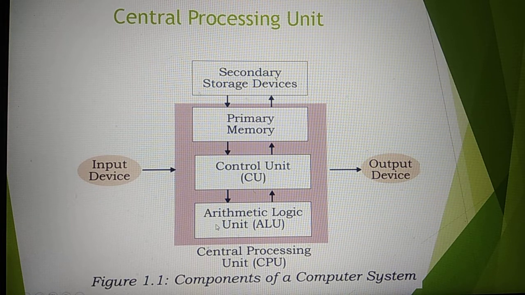Operation may be any arithmetic and any logical. After performing the operation, it will again send data to the control unit to store in primary and secondary memory. Then it will send your result to output on your monitor. Then it will display on your monitor. Is it clear?